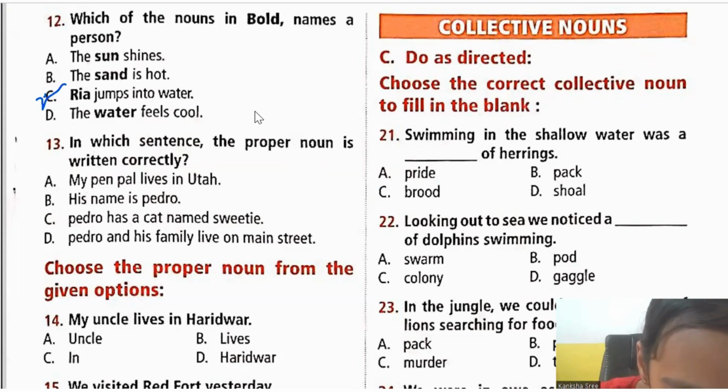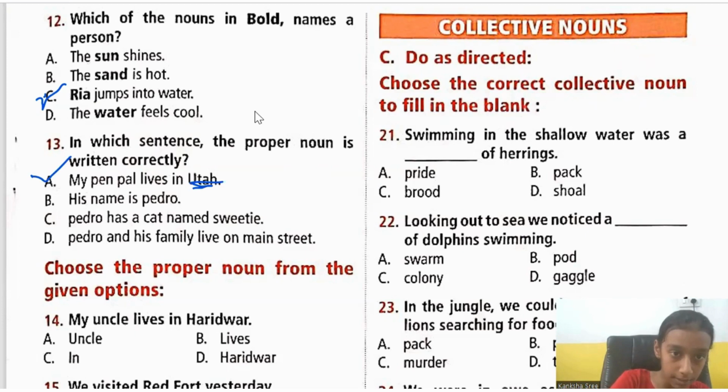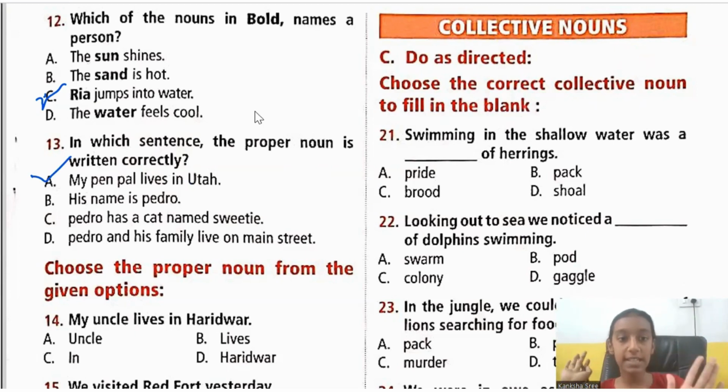Pedro and his family live on the main street. It is written correctly at A. So this is a proper noun, Uttar. Uttar is a name of a place, no? So it's a proper noun and only in that sentence it is written correctly. So it would become option A.